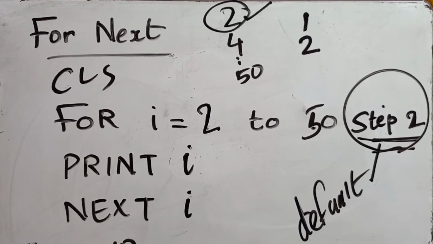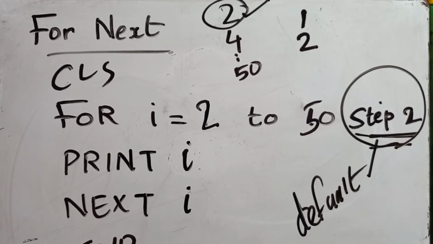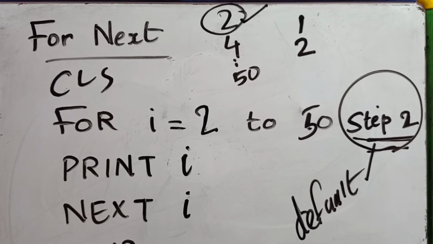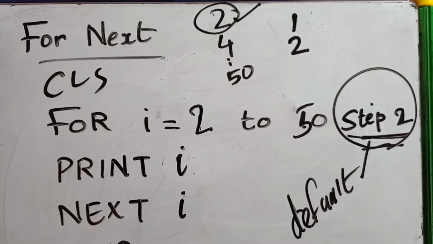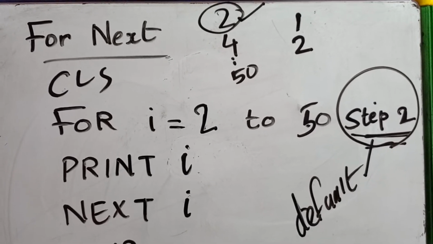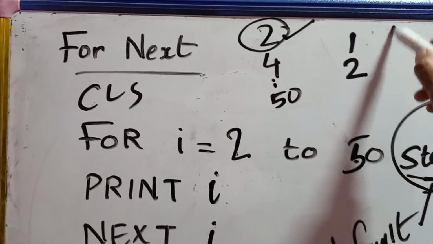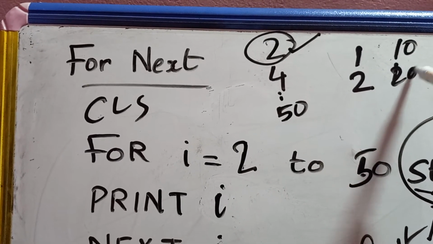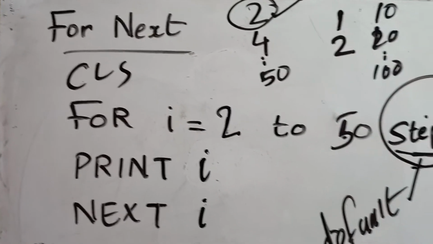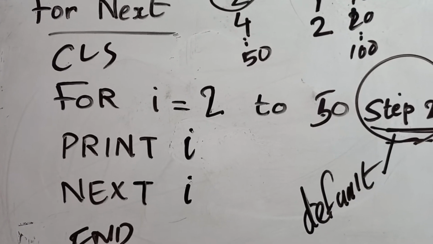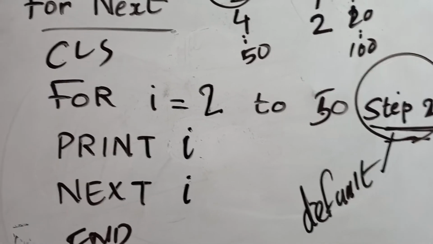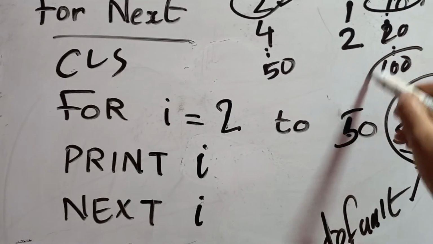Suppose I want to print 10, 20, 30 like that till 100. Like this, 10, 20, etc. up to 100. So what is the small change I should make over here? Can you please tell me? Yes, this is the starting number and this is the ending number.